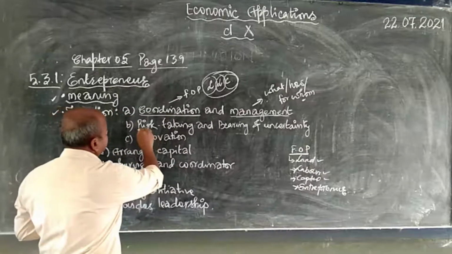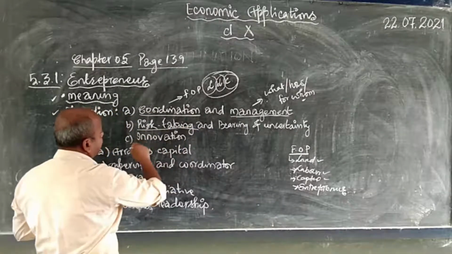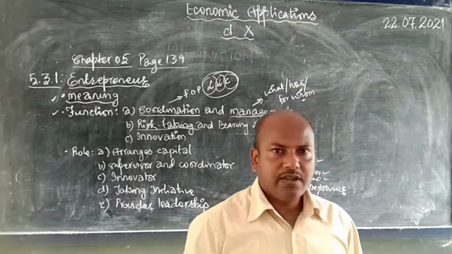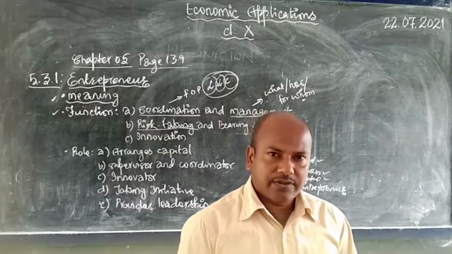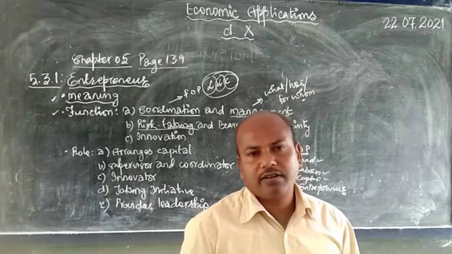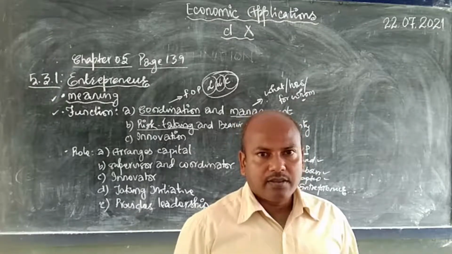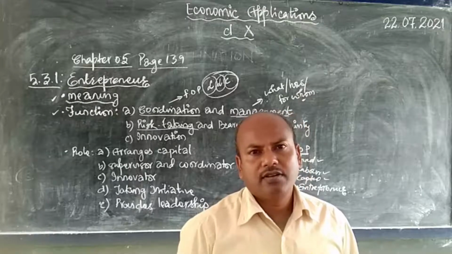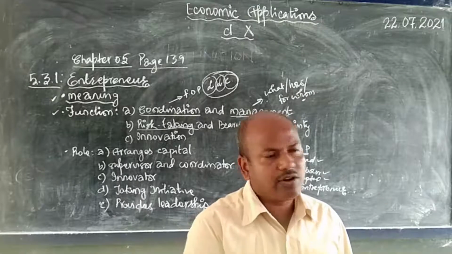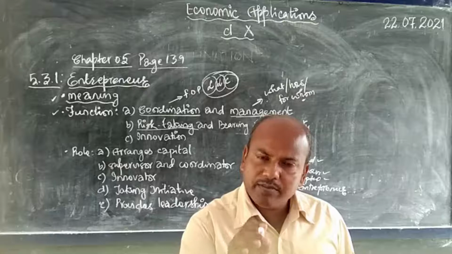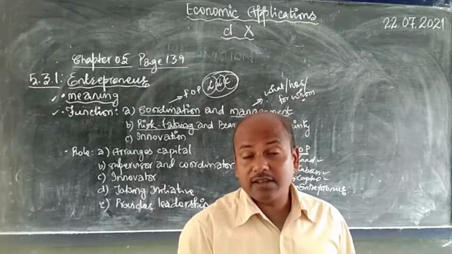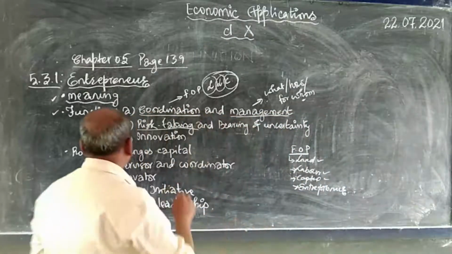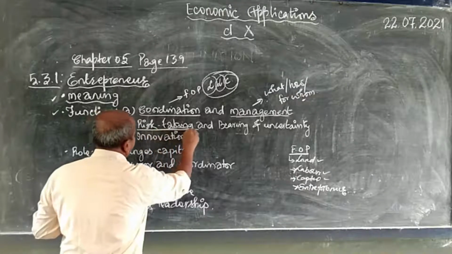Now we move on to risk taking and bearing of uncertainty. Risk taking. You know, when a person starts a business, he has to face a lot of risk. There may be fire, there may be theft, there may be natural calamity, earthquake may destroy. There is always a risk in the business. But you know, some of the risks can be covered. We insure our business, we insure our property, but a premium is always to be paid. The tension, the problem of that premium always will have to be tackled by entrepreneur. So that is the risk taking.